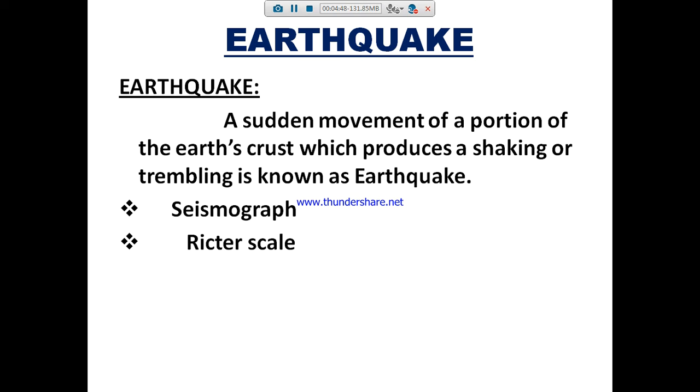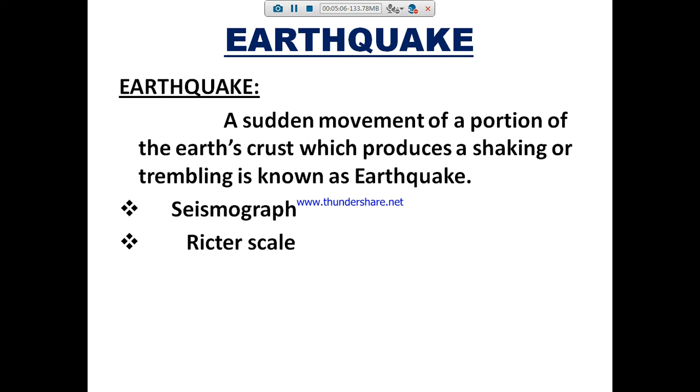So what is meant by seismograph? The earthquake waves are recorded by an instrument known as the seismograph.